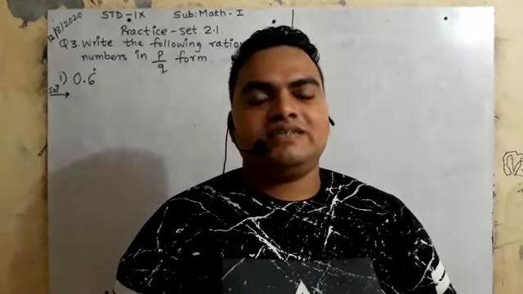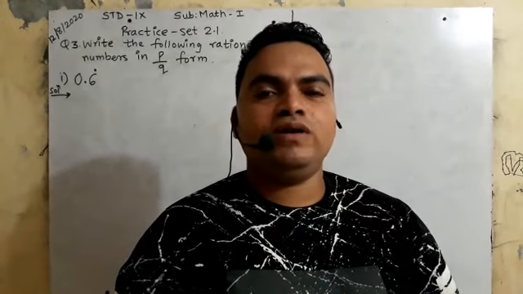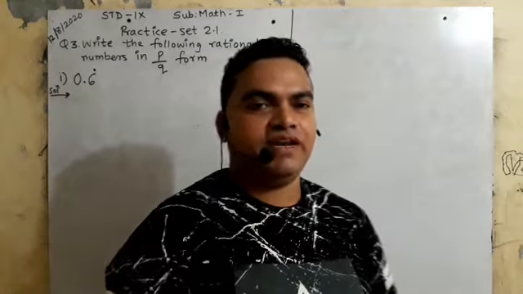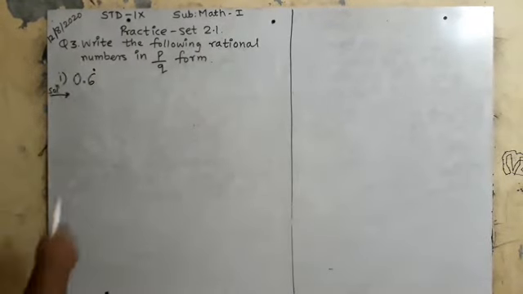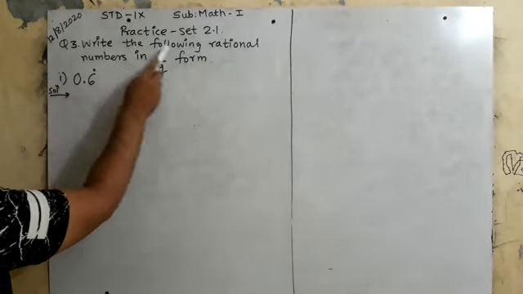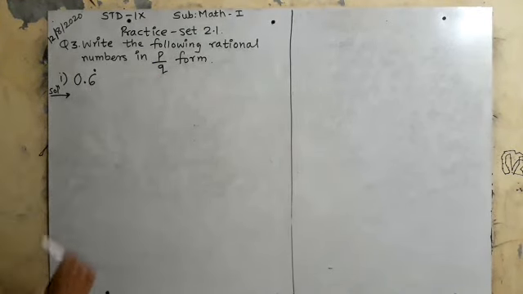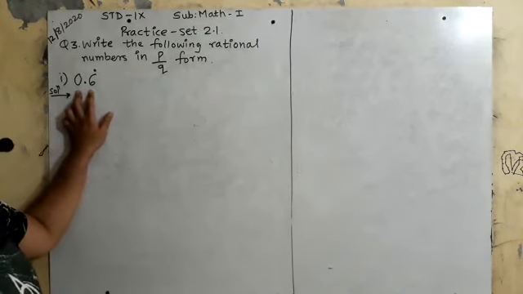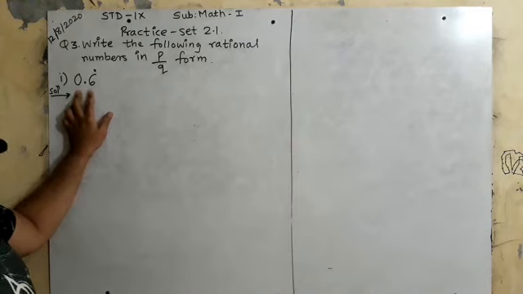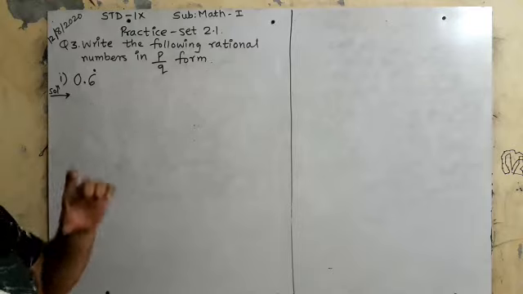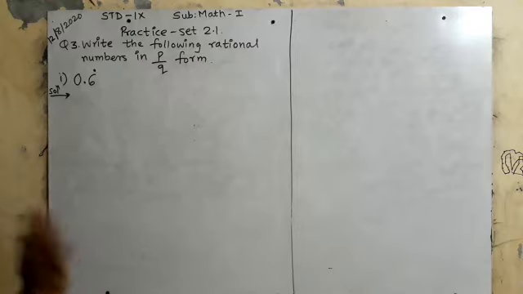Now dear students, we will see practice set 2.1 question number 3. It is very important, so please look at the board. It is a very important question. See, what is question number 3? Write the following rational numbers in P upon Q form. Okay, so we have to write this number in rational form, that is P upon Q. It means the answer should come in a rational form. Okay, very simple. Just please pay attention.